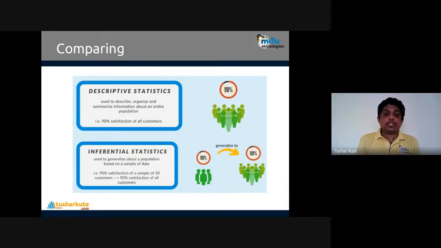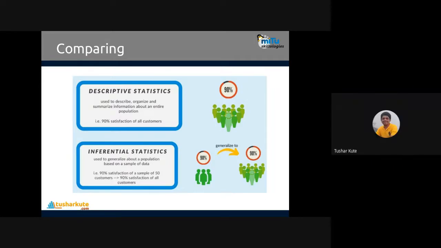That is, 90% satisfaction of a sample of 50 customers is applicable to 90% satisfaction of all the customers. And this is what is used in surveys today. They will not go to everyone. They will use only 1% or 0.5% of people taken as a sample from the whole population, and then results are generated, which is not much useful for building statistical learning or statistical machine learning based models today.